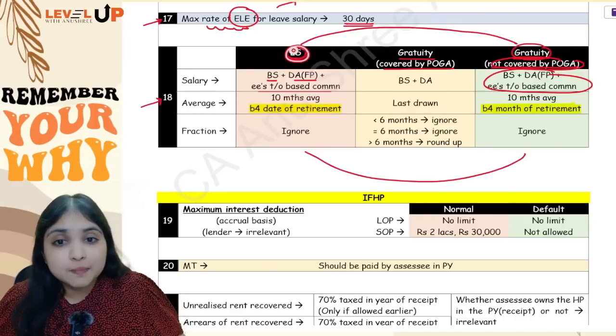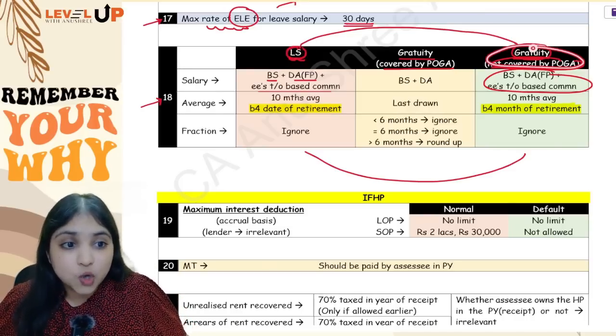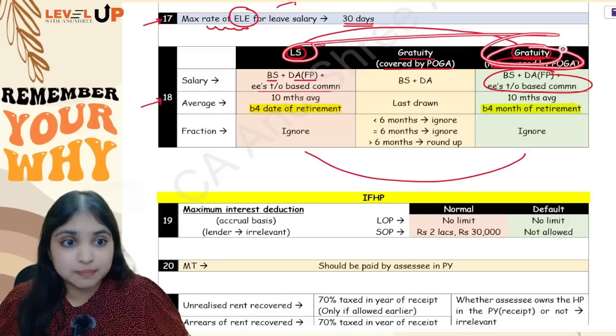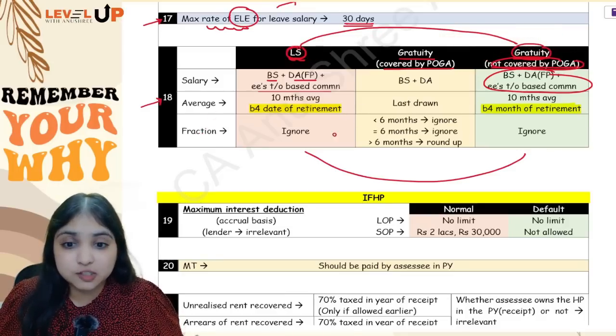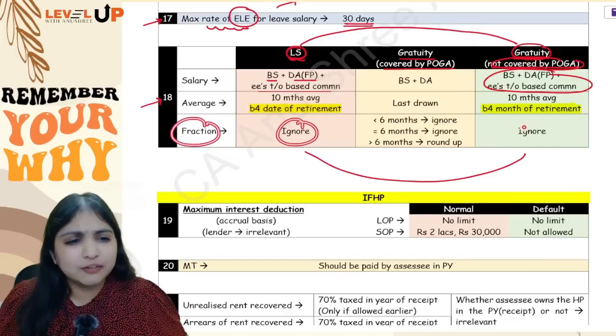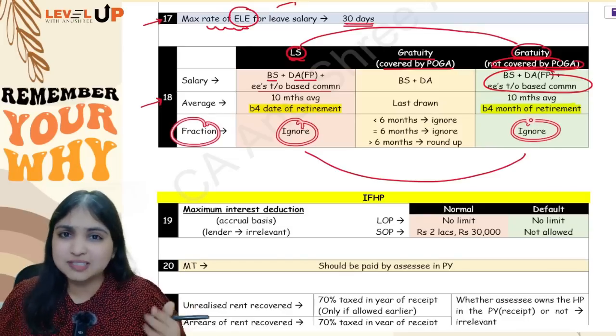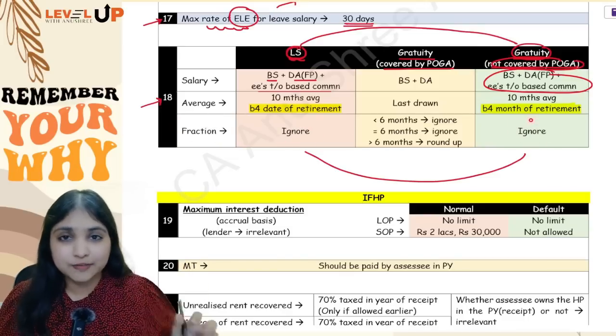Okay. In both, in leave salary also, in gratuity not covered by POGA also, when you're calculating the number of completed years of service, any fraction you will fully ignore. Whether less than 6 months, more than 6 months, don't bother. Fully ignore the fraction.